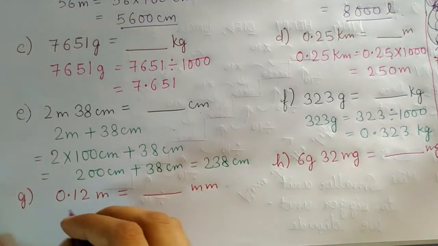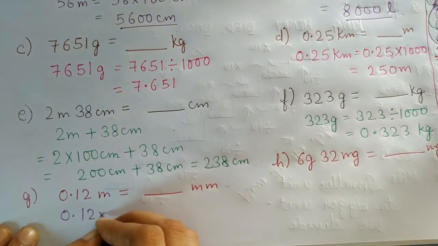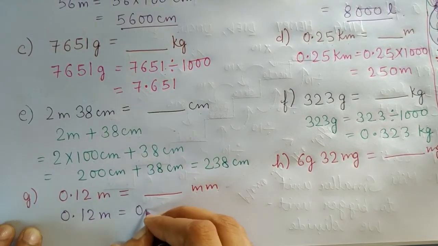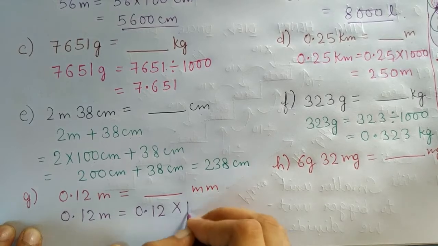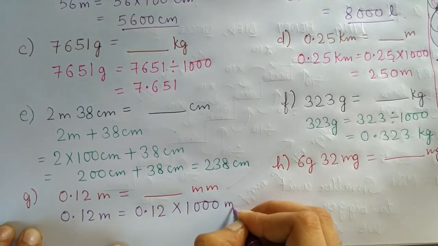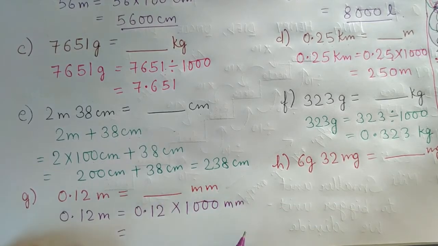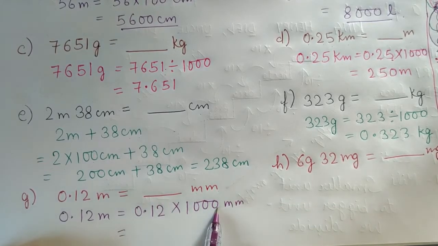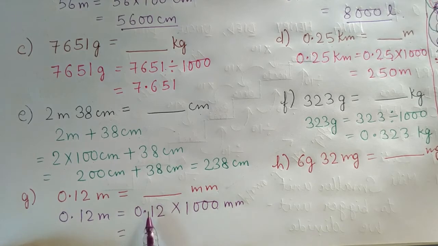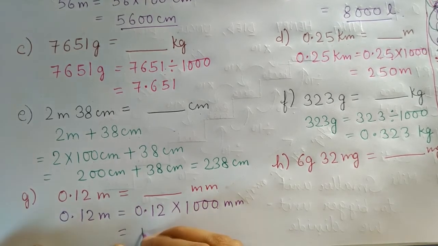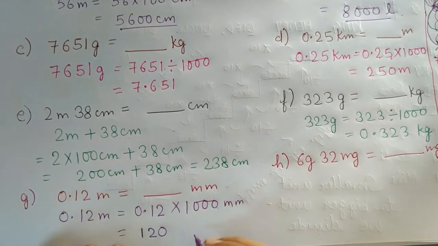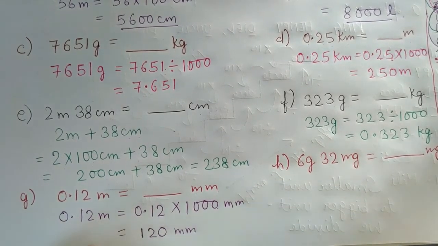So 0.12 meter will be equal to 0.12 multiplied by 1000. And you know when we multiply, the decimal moves to the right side. 1, 2, 3, there are 3 zeros, so the decimal will move 3 places. 1 and 2 are here and 1 we will get by adding 0. So our answer will be 120 millimeter.